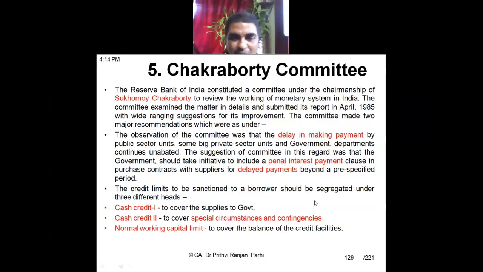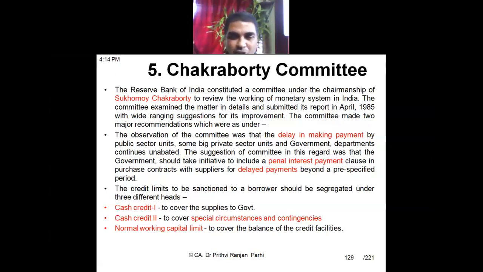Right, and they gave one more suggestion that the cash credit limit should be segregated into components like this. Cash credit one to cover supplies to government. When you are making government supplies, there might be delay in receipt of the payment, so one credit limit can be fixed for that. Cash credit limit two for special circumstances and contingencies.